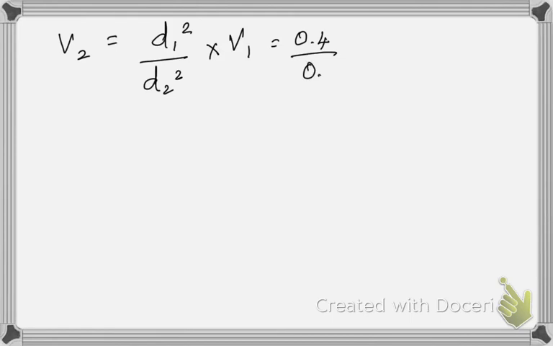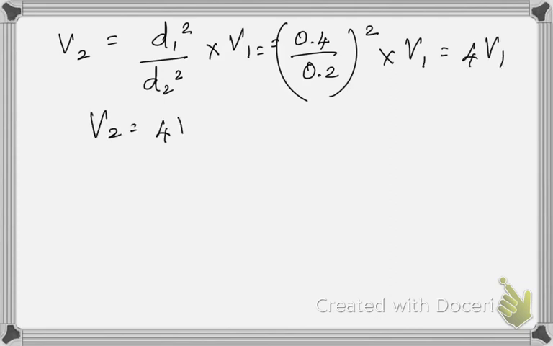So my V2 is equal to D1 squared by D2 squared into V1, which is 0.4 by 0.2 the whole square into V1. So it becomes 4V1. So V2 is equal to 4V1. So instead of V2, I can substitute 4V1.